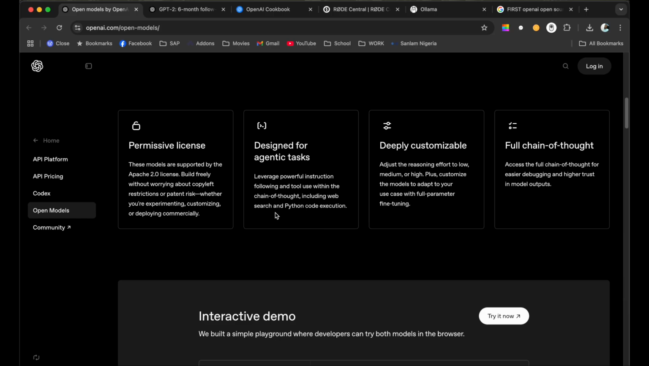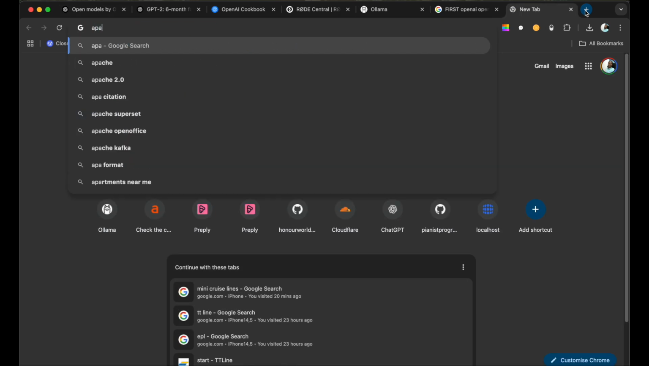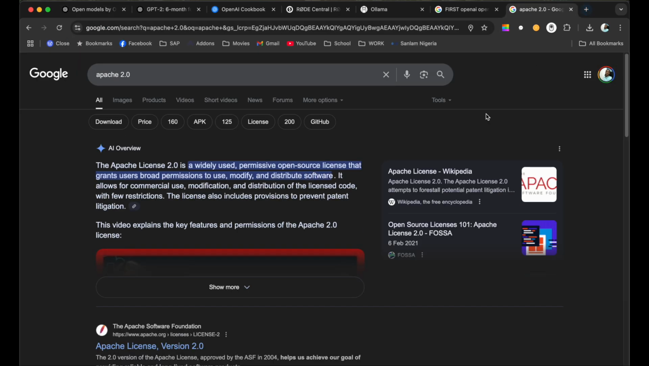The good thing here is that it's got an Apache 2.0 license. Let's see what the Apache 2.0 license means. It means the Apache license is a widely used, permissive, open source license that grants users broad permissions to use, take note of that, to modify, and to distribute. It allows for commercial use. So you could take this model, build applications from it, and monetize that as well. You can modify the model, which means you can fine tune it and also distribute that as your own model. Very, very good.